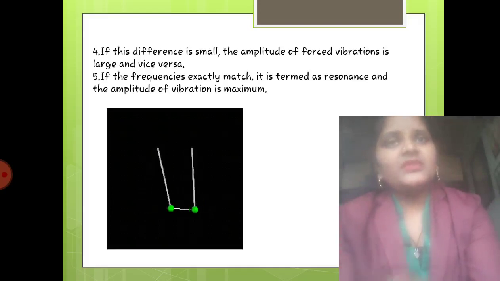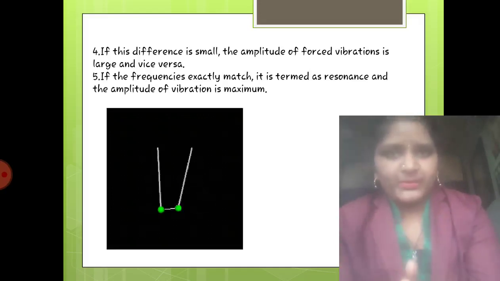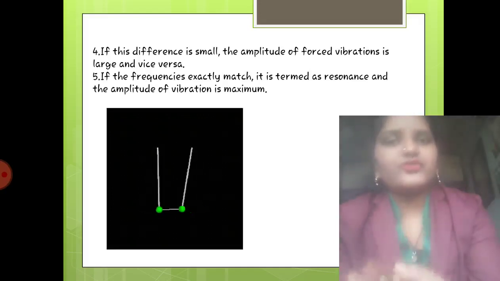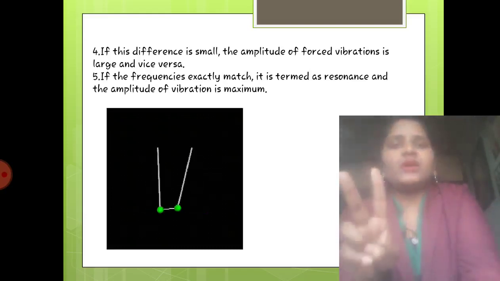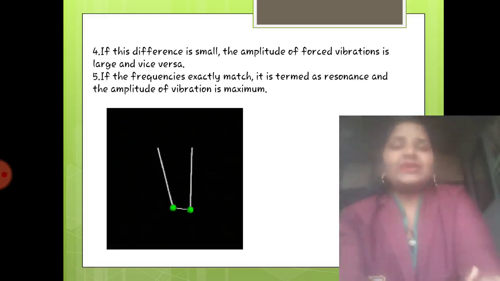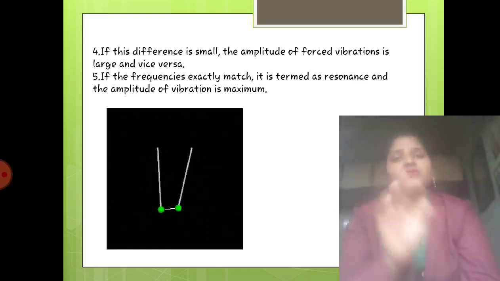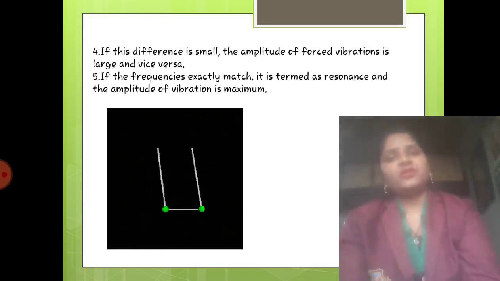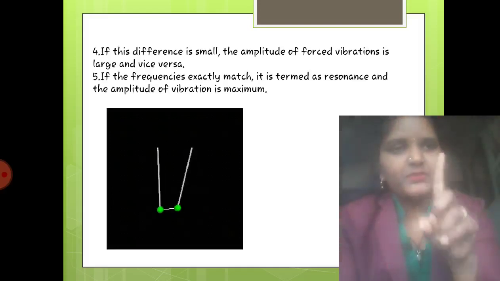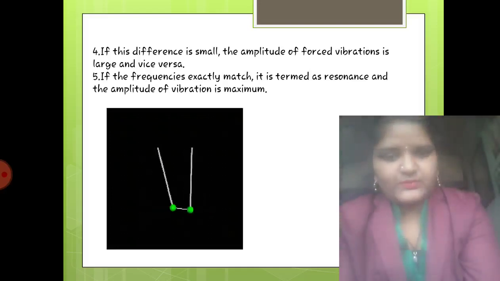They can ask you to distinguish between free and forced vibrations. It may be for 2 marks or 3 marks. If you have it for 2 marks, you can write 2 points. If it is for 3 marks, you can write 3 points. First you have to write the definition of free and then the definition of forced. That will be the first point of distinction between both of them.